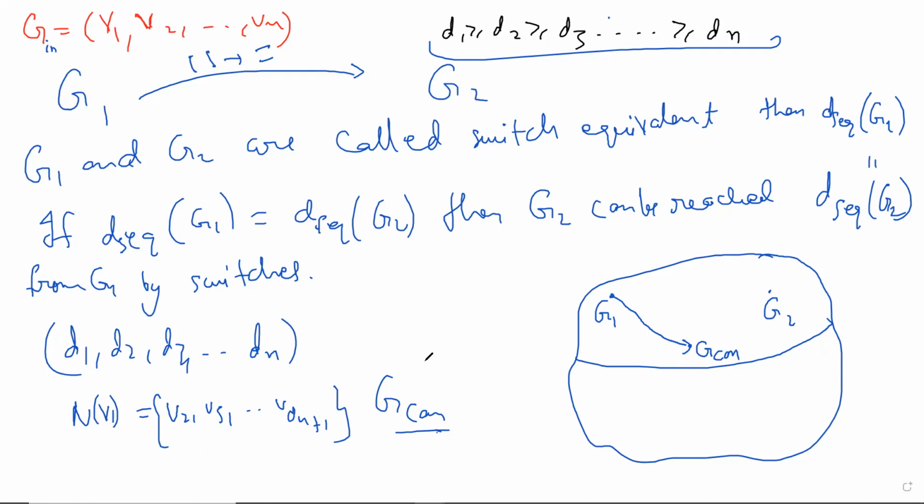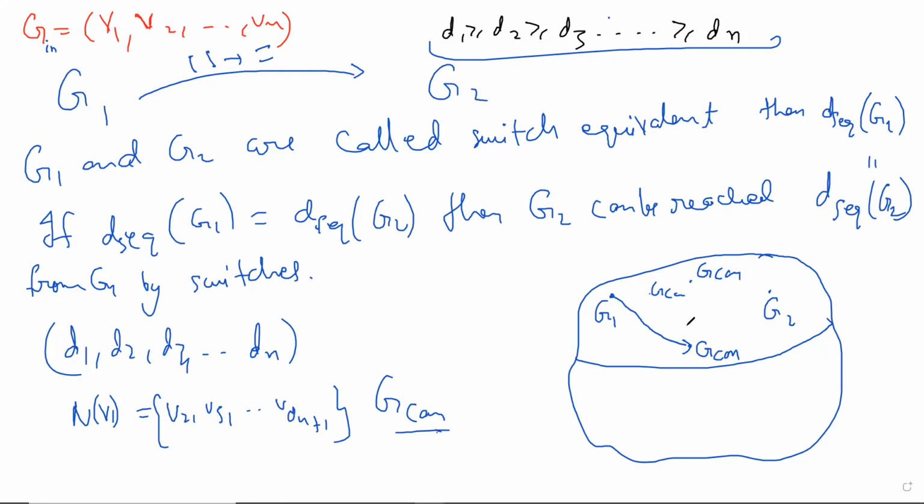But the point is that if I do it in some way, if I choose some W and you choose some W1, then you may go to different places. Right? There are several G canonicals. That is the point. Each of them has the property that the first vertex, which has degree D1, has its neighbors V2 to VD1. That's the property that all these good things have. There are several zeros in some sense, several singularities. All these things have the same first property that the first member has these D1 other neighbors. That's cool. But the problem is that what about the rest? I mean, you don't know about them, right?